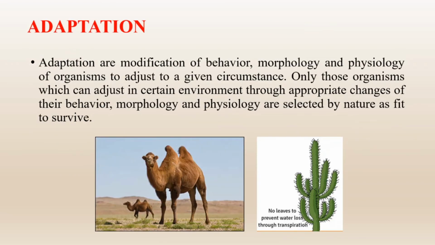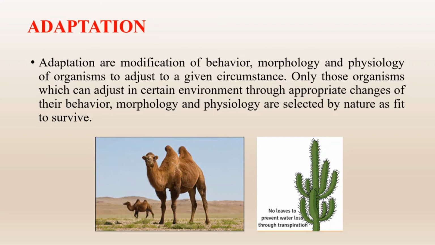Next comes the adaptation. Adaptations are modification of behavior, morphology, and physiology of organisms to adjust to given circumstances. Only those organisms which can adjust to a certain environment through appropriate changes of their behavior, morphology, and physiology are selected by nature as fit to survive. Actually, one theory in ecology is survival of the fittest. The fittest organism can survive and the unfit organism will generally go extinct from the environment.